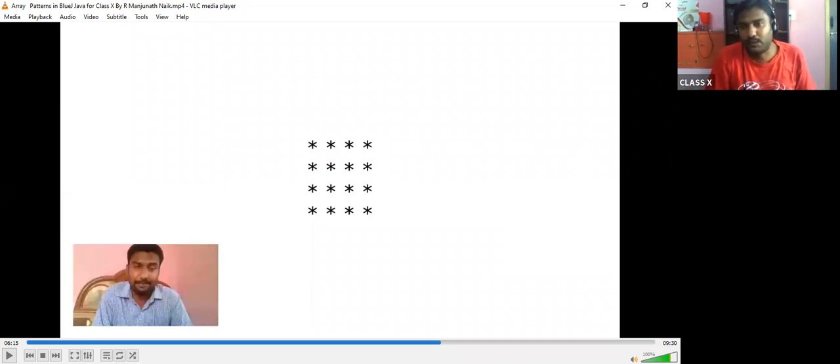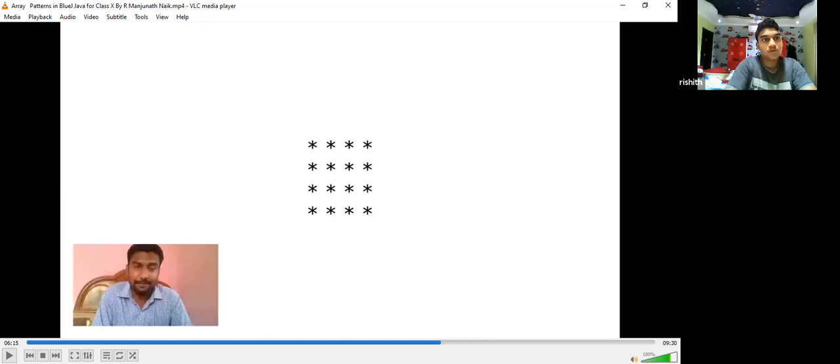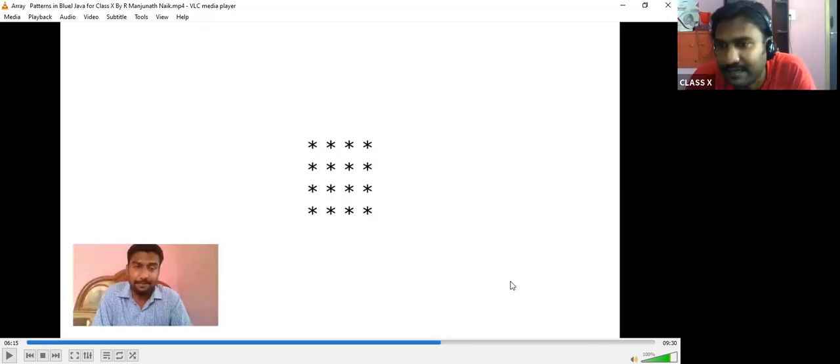Rashid, in this one you have to remove a syntax. In the previous program which we discussed, left triangle and right triangle, we used that. But here you should not use that. Which is that? Anybody can answer this? In left triangle and right triangle, we have used one syntax. That syntax should not be used here.